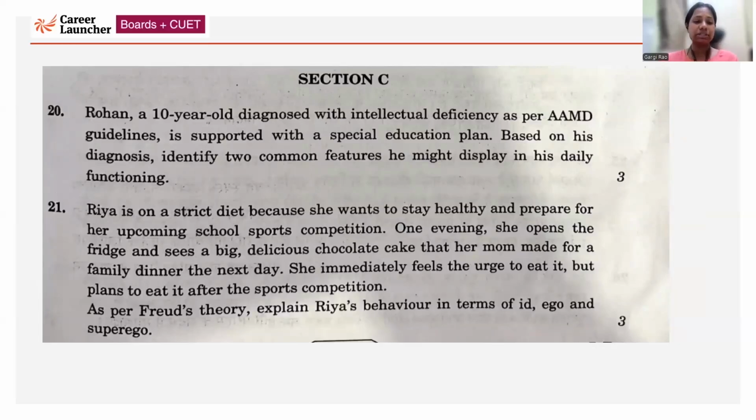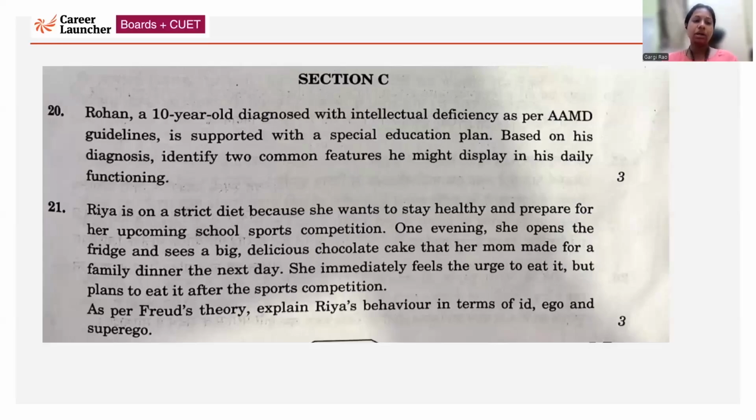So you can write the full form of AAMD first, and then the first feature is significantly sub-average intellectual functioning. Persons having IQ below 70 are judged to have sub-average intelligence. Okay. Then there is a major deficit in adaptive behavior, which refers to the person's capacity to be independent and deal effectively with the environment. That is also a deficit. Okay. So any two; there are three features over there.